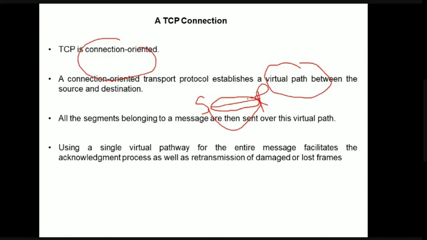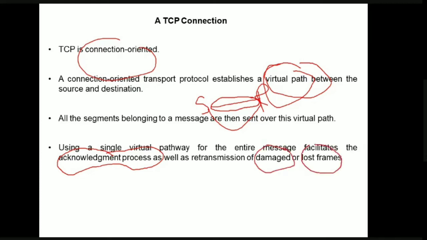So what is the advantage of having this virtual path? Using a single virtual path allows the entire message to go along the same path, and it makes the acknowledgement process easier, and helps maintain information about damaged frames and lost frames.